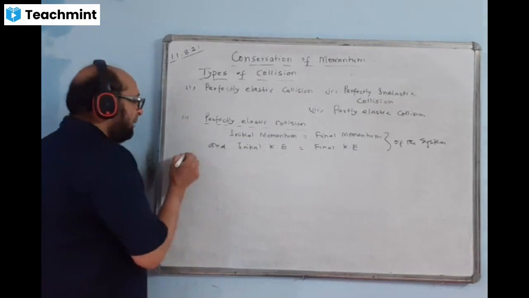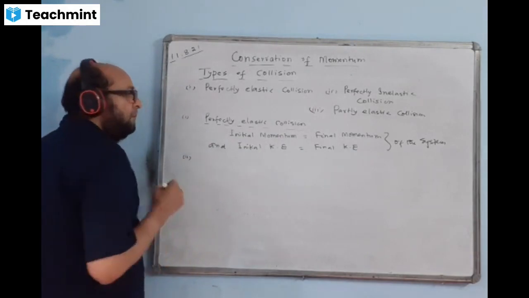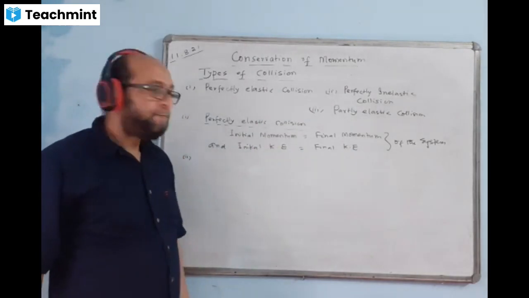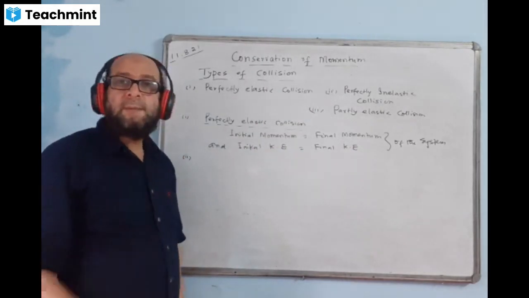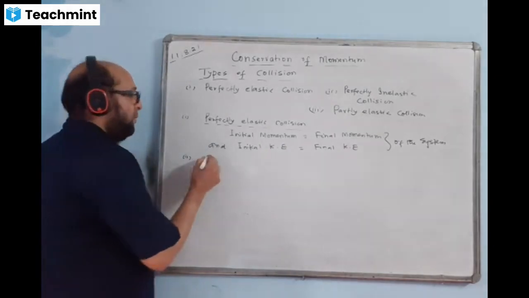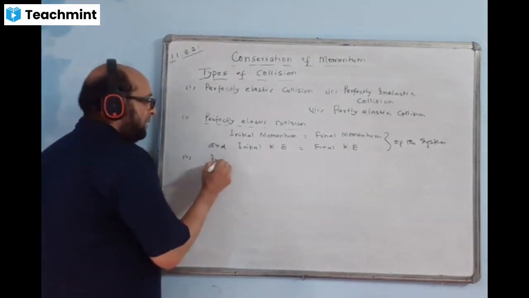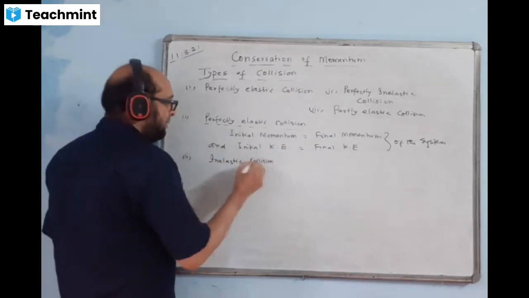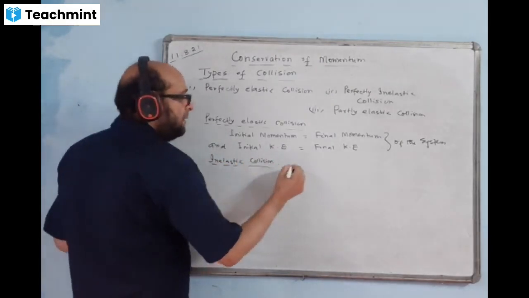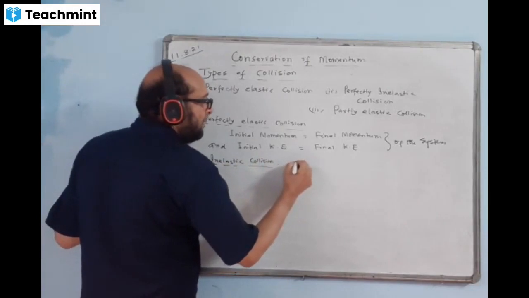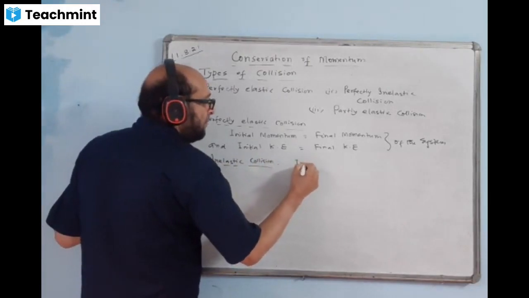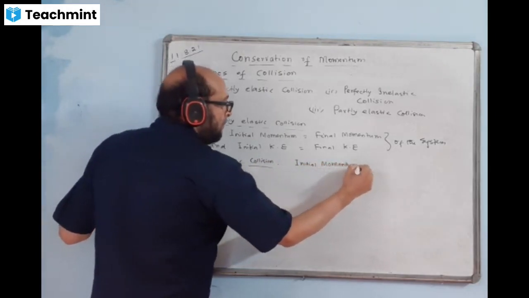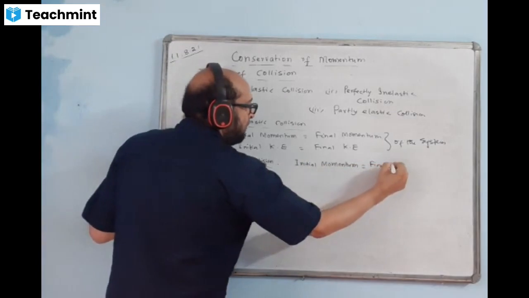Second type of collision: inelastic collision. Here only momentum remains conserved. In inelastic collisions, we have initial momentum equal to final momentum.